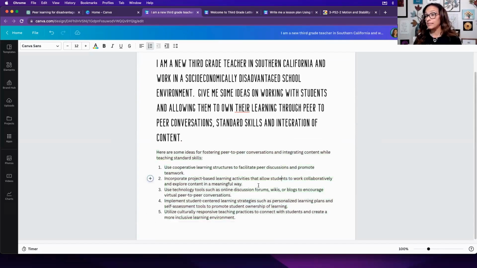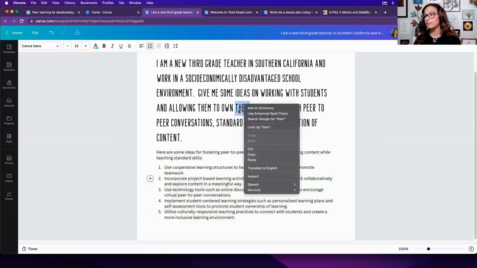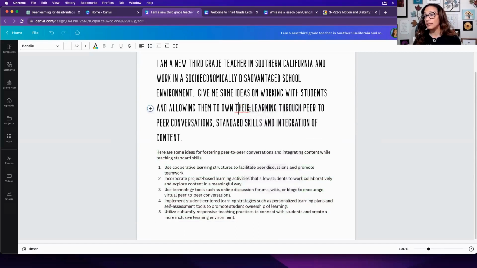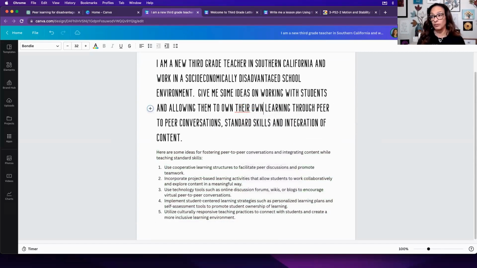So it gave us some ideas, but look at this. And of course, it wants me to own their own. I should put own learning, because it's obviously so mad at me because of the grammar. Here are some ideas. Use cooperative learning structures, incorporate project-based learning, use technology tools such as online discussions or blogs to encourage virtual peer-to-peer conversation. That's interesting. Implement student-centered learning, utilize culturally responsive teaching practice. That was different than the other one.